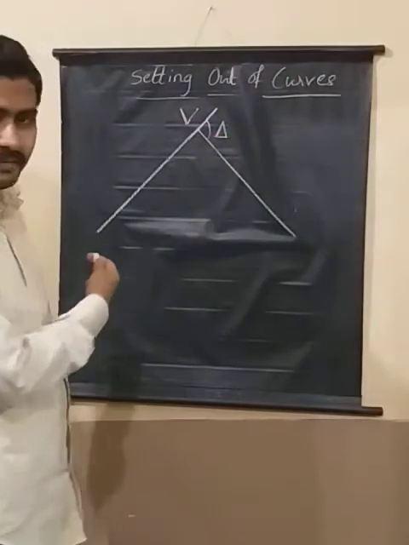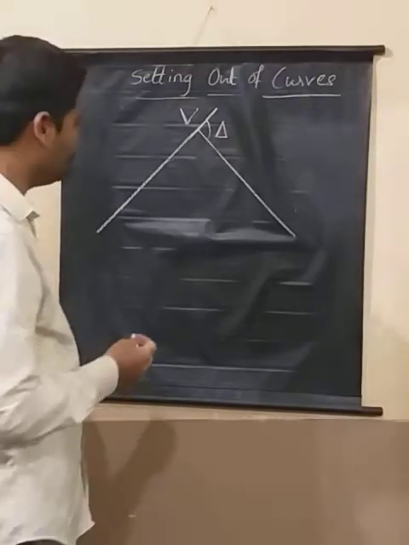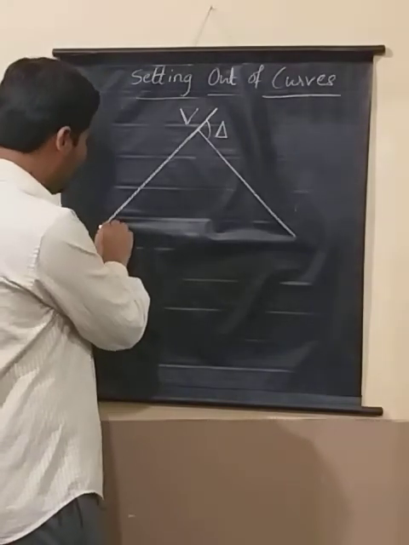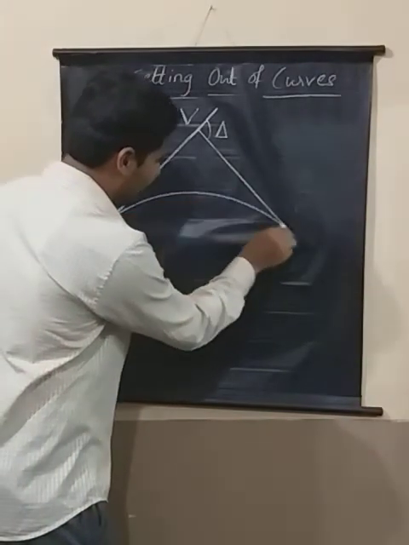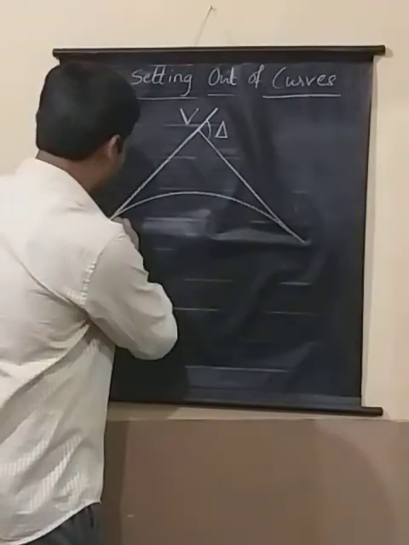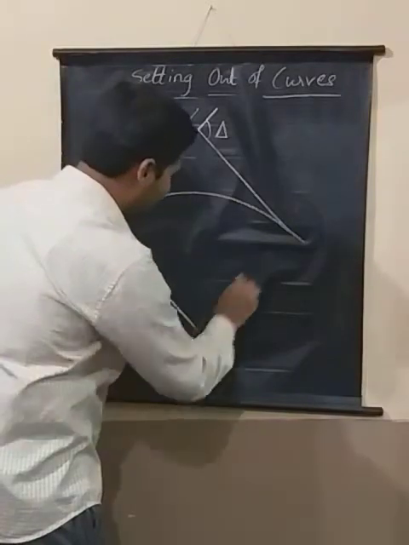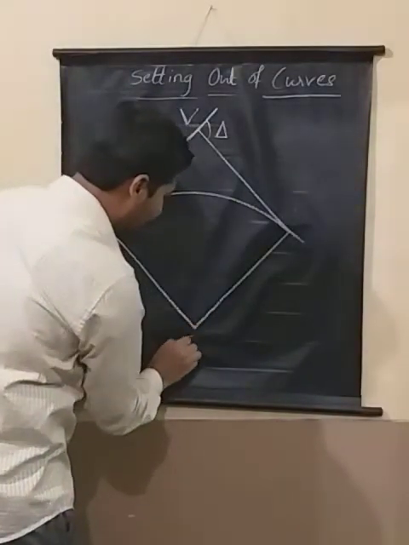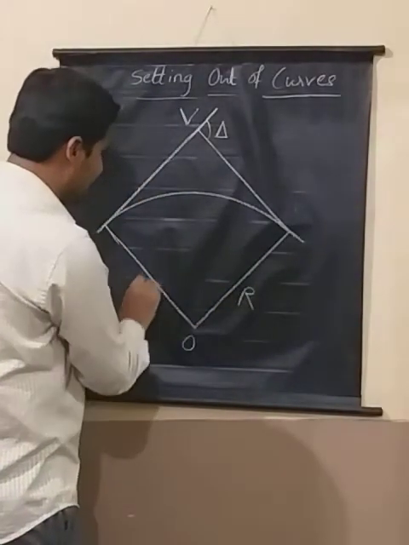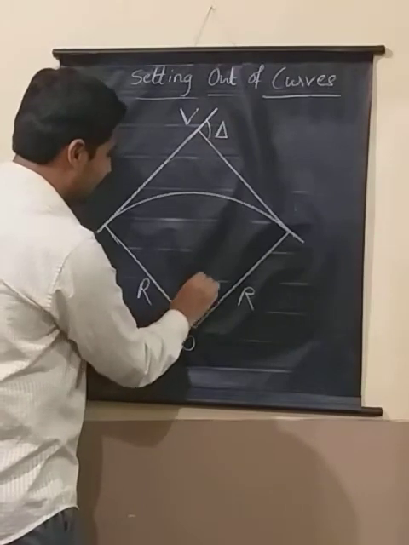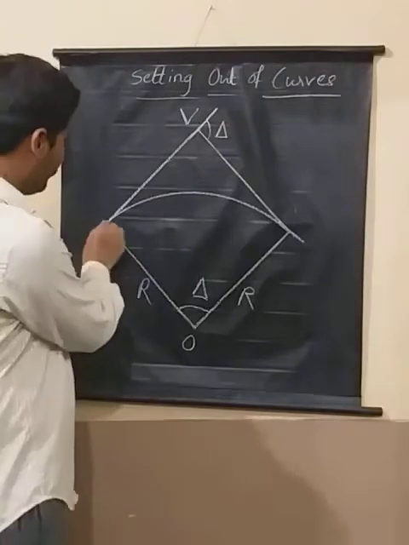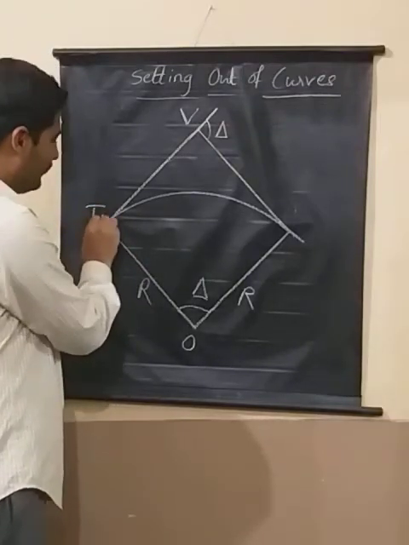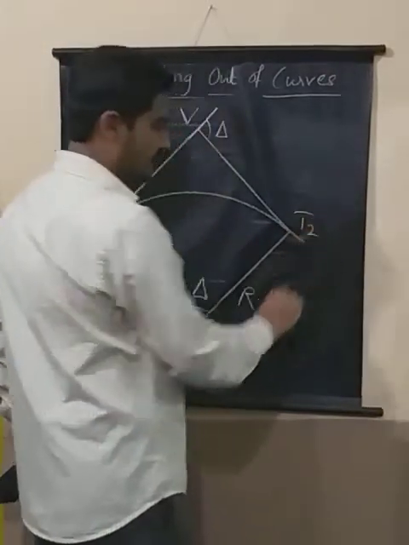And you have decided the radius of the curve. So I will have the radius of the curve. I will show the curve first. This is the radius of the curve, and this will also be equal to delta, right? And this point is T1, this point is T2.